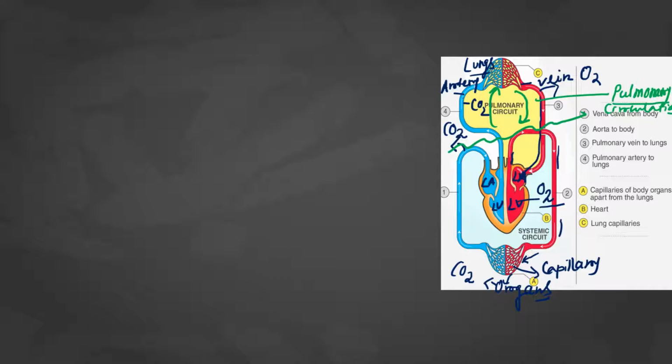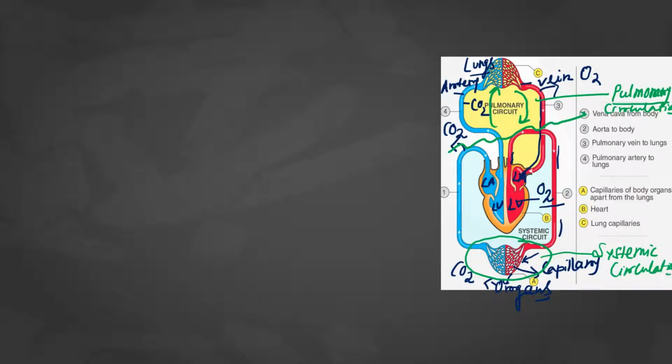And in this part, you are getting that they are supplying blood to our body organs. So this is the part of systemic circulation. This is the part of systemic circulation. Okay, this is the part of systemic circulation. Now I hope this idea is clear.